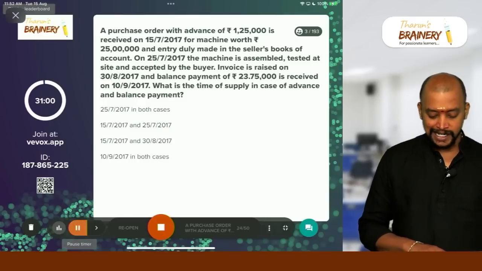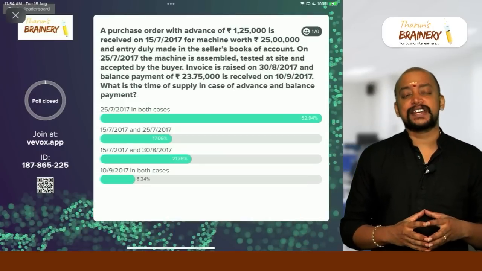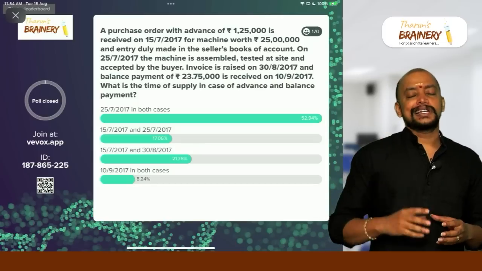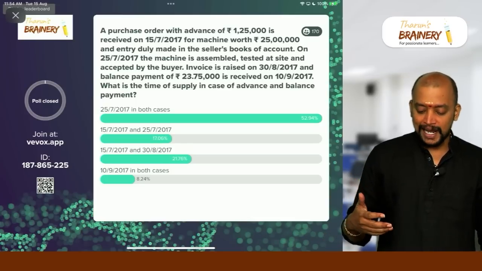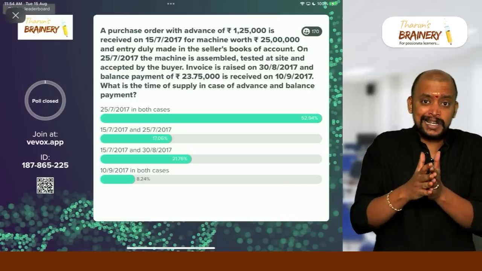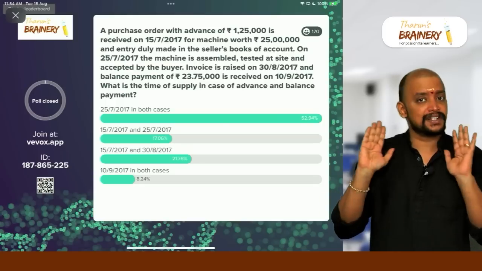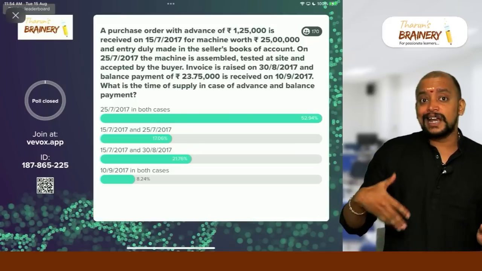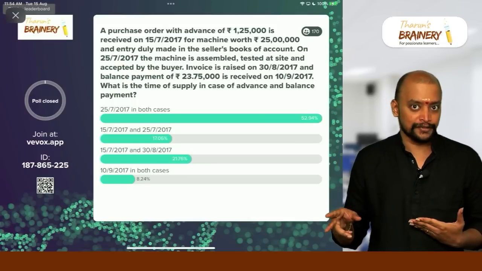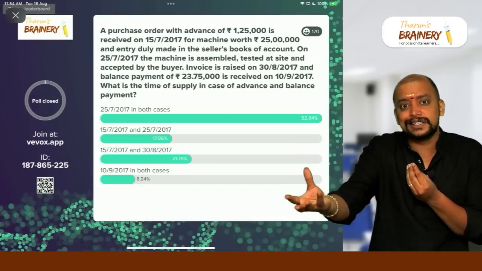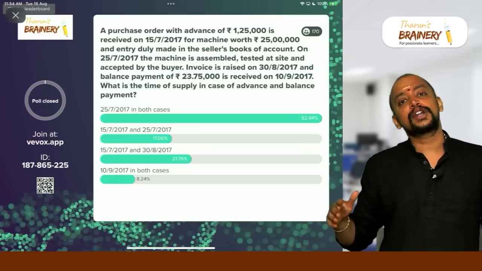So answer it properly. Okay. Actually, it is 25/7/2017 in both cases. Why? Because in case of time of supply of goods, where supply does not involve movement of goods, it is always the actual date of invoice or due date of invoice, whichever is earlier. And what is the date on which the invoice needs to be given? Again, we need to see whether supply involves movement of goods or not. Here the goods are coming into existence, the goods are assembled at the site. When the goods are assembled at the site, supply does not involve movement of goods.